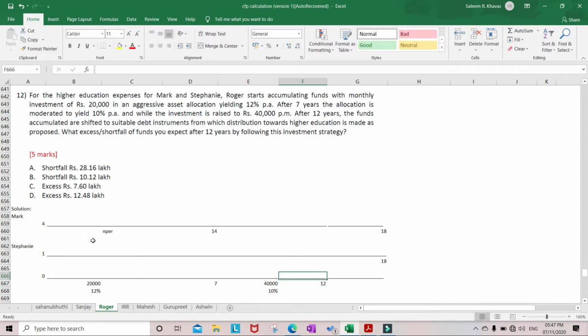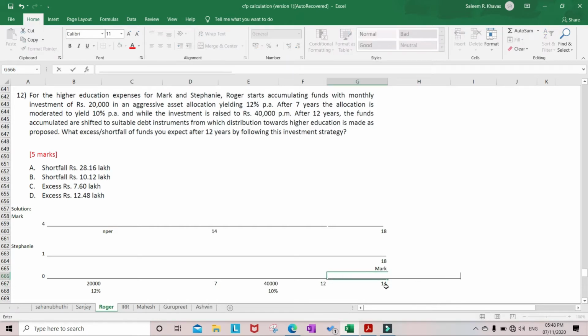Now, the current age of Mark is 4 years and his higher education will start at the age of 18. That means he has 14 years. So Mark's education will start here, the 14th year, when Mark becomes 18 years old.